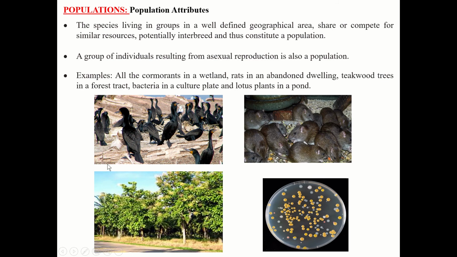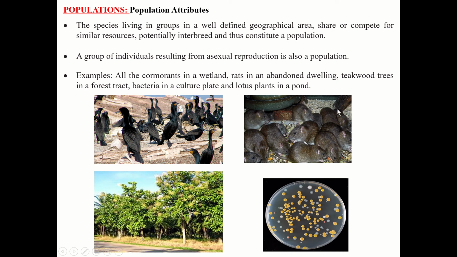Now, population attributes, we will study in detail. The species living in a group in a well-defined geographical area, sharing or competing for similar resources, potentially interbreeding, thus constitute a population. So what do you understand by the term population? A particular group of people living in a defined geographical area, in particular habitats.